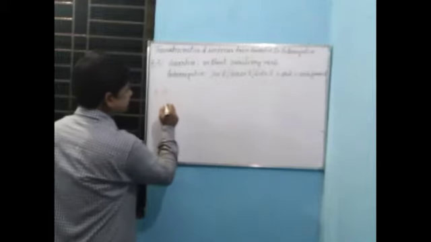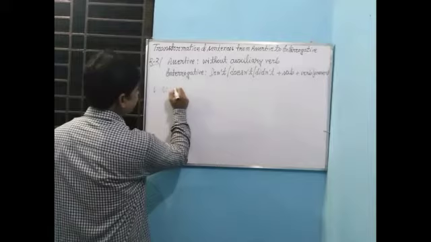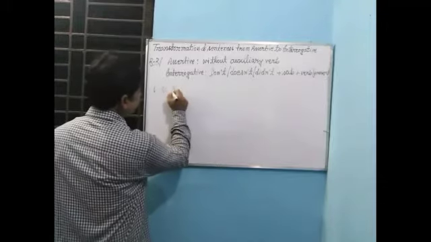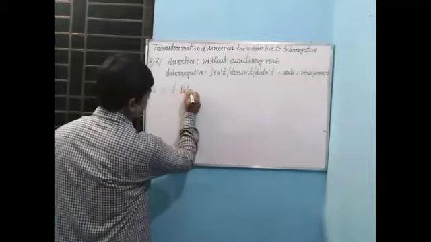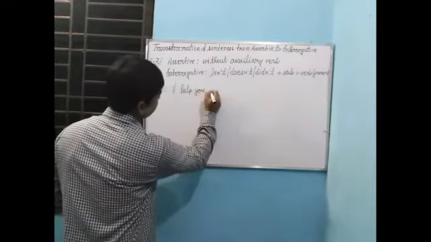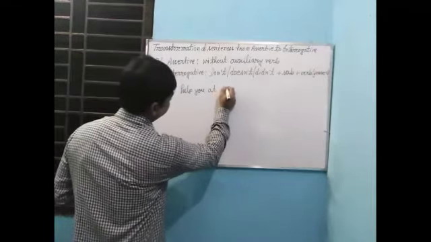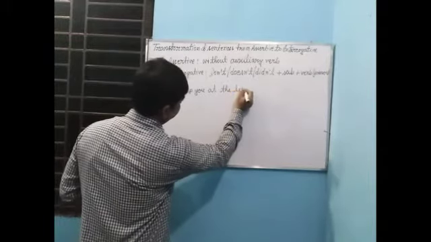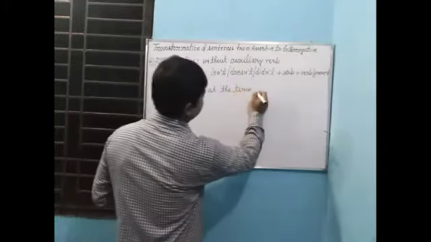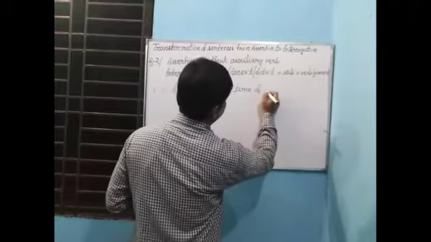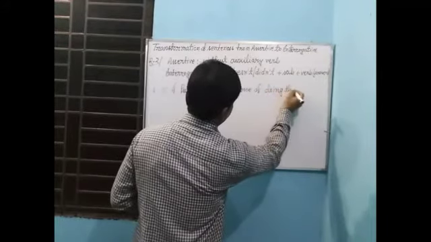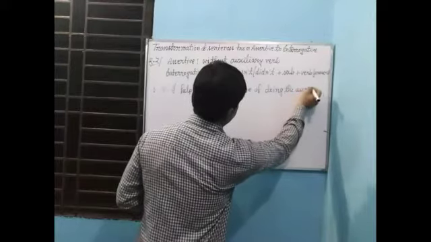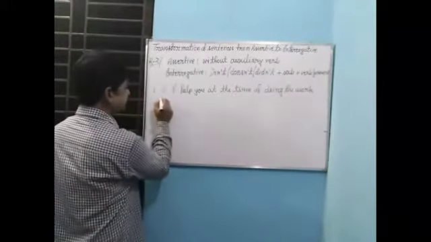In an assertive sentence, you get this sentence: I help you at the time of doing the work. Okay, now make it interrogative.